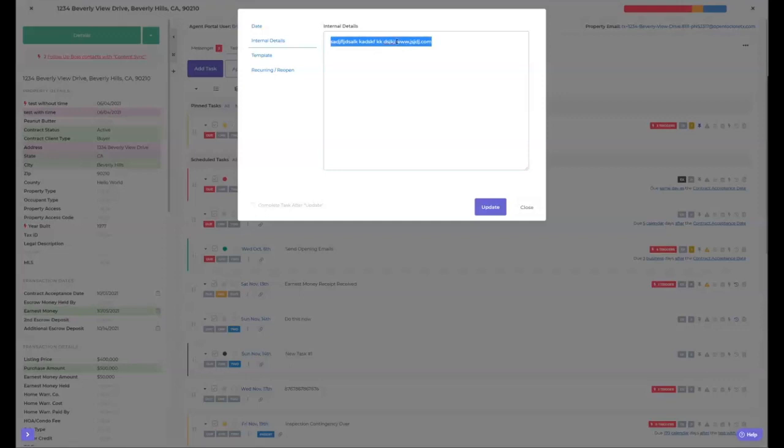So the trick to this is, even if it doesn't look that great, put this on its own separate line and then continue what you're saying here. That way you can always use that triple click to get the website without having to scroll over it. It takes an extra second, but for people in a time crunch, just put it on its own line and you'll be able to go to that website quickly.